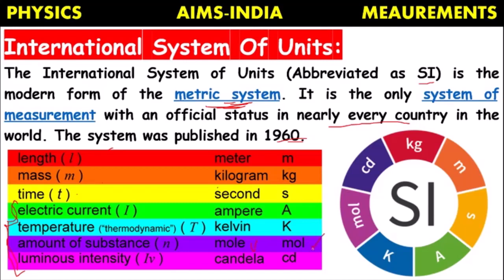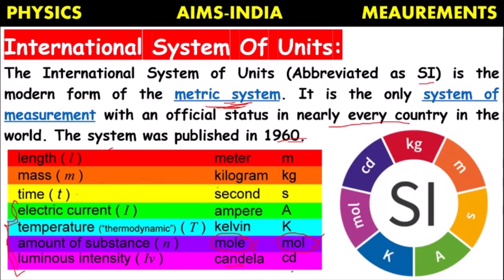Here we have to keep in mind the unit name is mole, but the symbol is MOL, where E is not there. We have to be careful while mentioning the name and the symbol. And luminous intensity means light intensity. Its unit is candela.